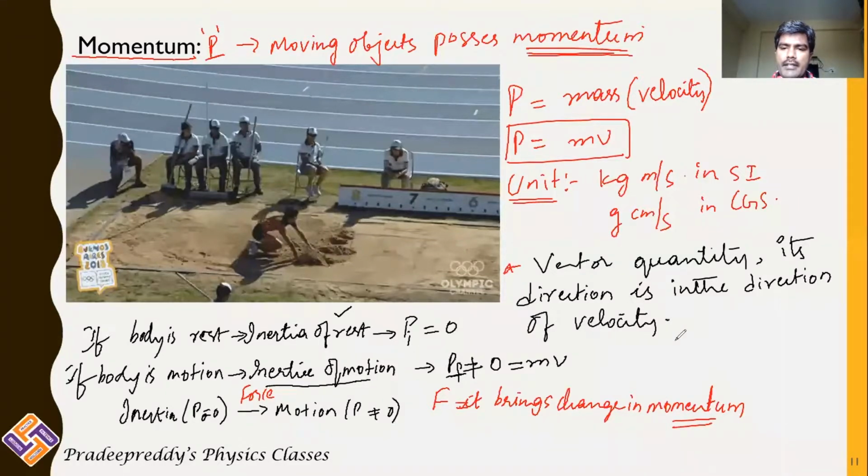Therefore, you can write that the force applied upon the body is directly proportional to the change in momentum with respect to time. F is proportional to delta P divided by delta T. What is delta P? Change in the momentum. What is delta T? Change in the time taken. So how much change is observed in the momentum with respect to that time can be defined as force, that we will be discussing in the next video session.